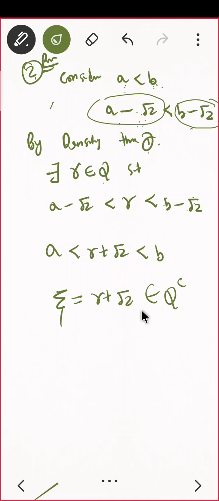Q complement. Hence we are done. Hence proved. So by using the previous theorem we proved this one also. That is, give me any two real numbers, I'll give you an irrational in between. See, root 2 was not a special one. You can take anybody, correct? Root 3, root 5, anyone you can take.